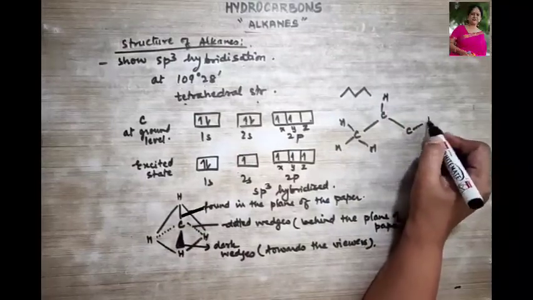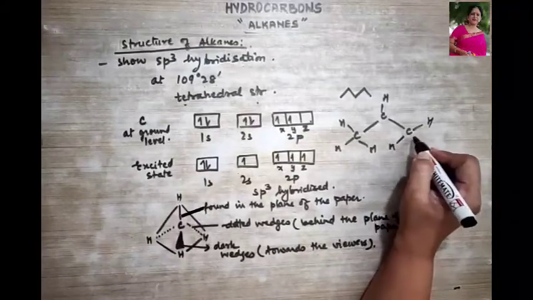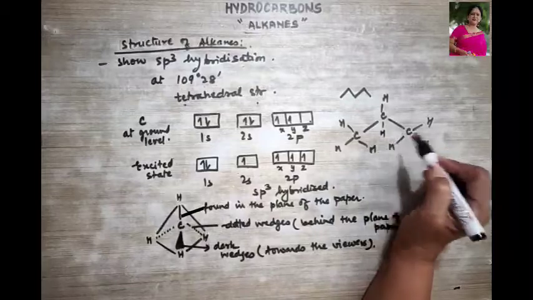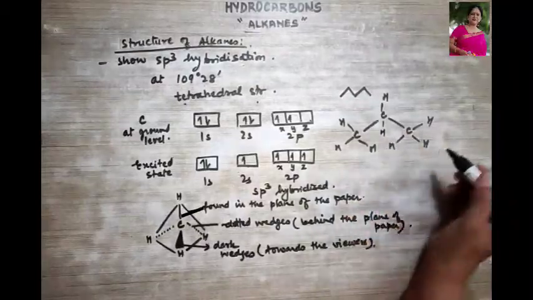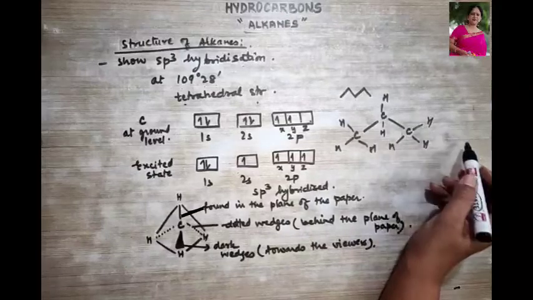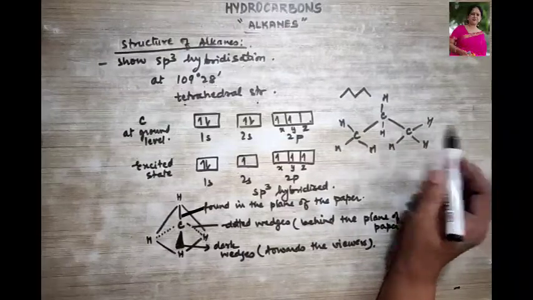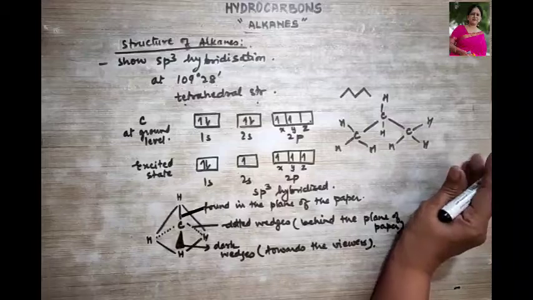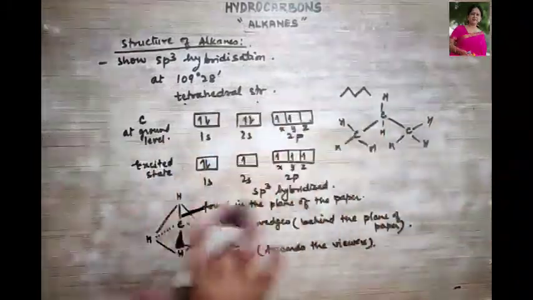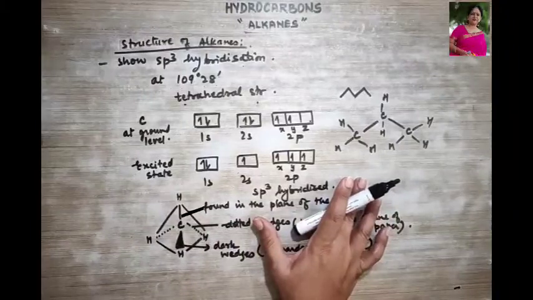This will be H, H, H, 1, 2, 3, 4. So this way all the carbon atoms are always attached to each other in a zigzag pattern. They do not attach themselves in a straight line. I hope this is very clear. So this was all about the structure of alkanes.